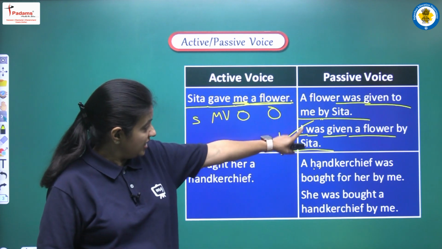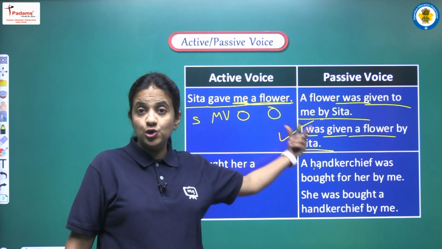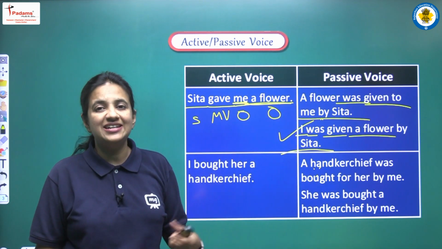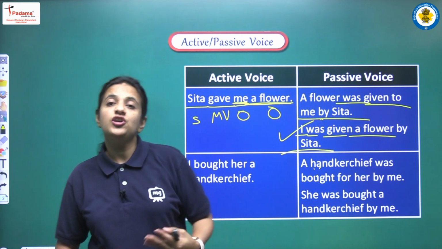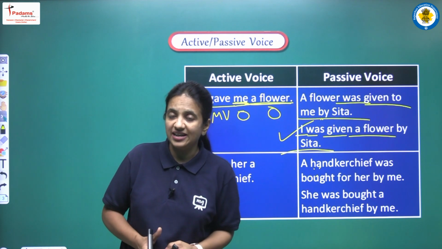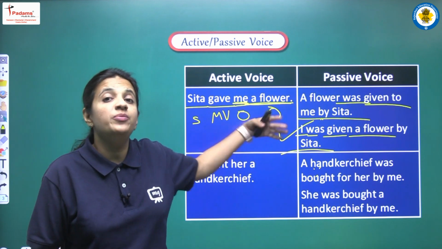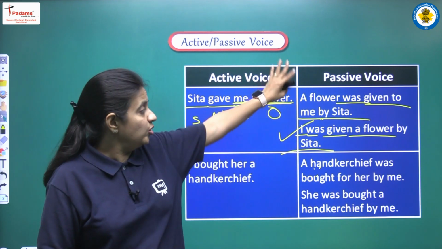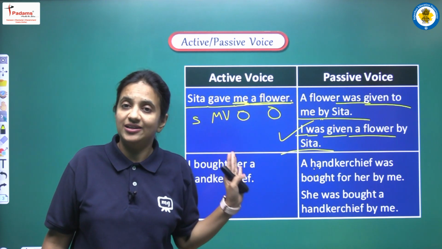Why? Because we can see that this sentence starting with a human being, right? We are starting this sentence with I, so it means जो human beings हैं उनको हम ज़्यादा importance दे रहे हैं. So it is we can say more preferable answer, but still both the answers are equally right. Okay.